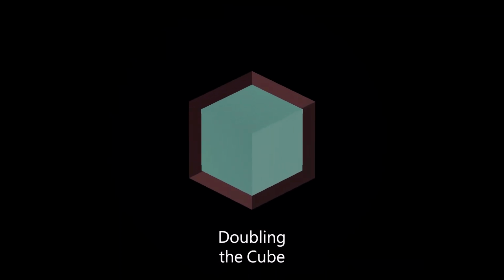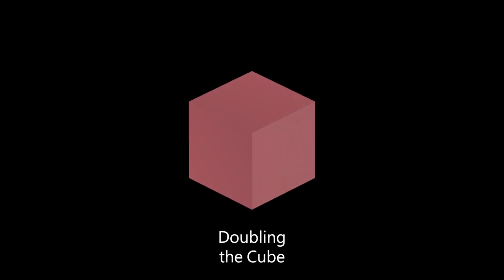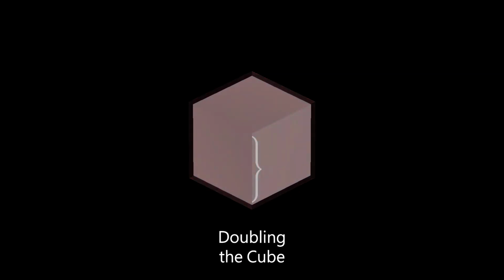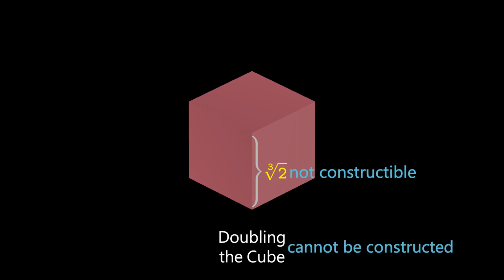In the problem of doubling the cube, we seek to construct a cube whose volume is double that of a given cube. Assume the given cube has a side length of 1, making its volume 1. The volume of the target cube is 2, so its side length is the cube root of 2. As mentioned earlier, the cube root of 2 is an algebraic number, but it is not a constructible number. Therefore, we cannot construct a cube with a volume of 2 using ruler and compass constructions.